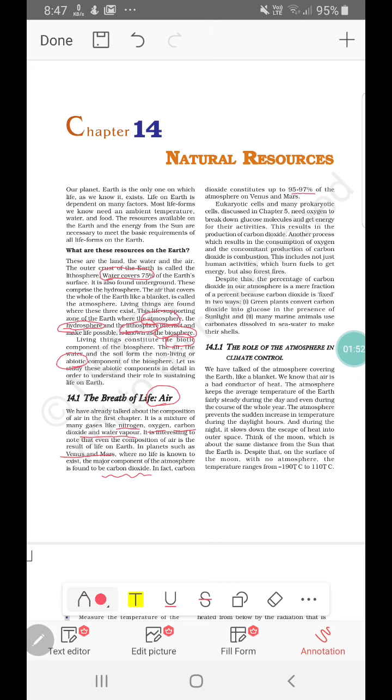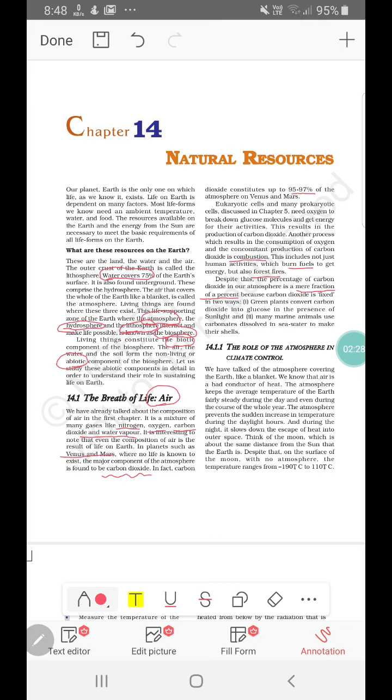Now, if we compare this with planet Earth, we will see that the percentage of carbon dioxide in our atmosphere is a mere fraction of a percent, 0.003. It's just a small fraction. Now, how come this is so? Because there are a lot of processes which release carbon dioxide. One is combustion of fossil fuels. Next are certain human activities like burning fuels, even forest fires. And photosynthesis basically fixes this carbon dioxide.